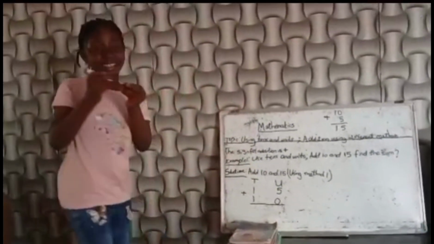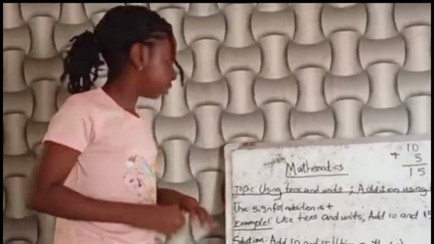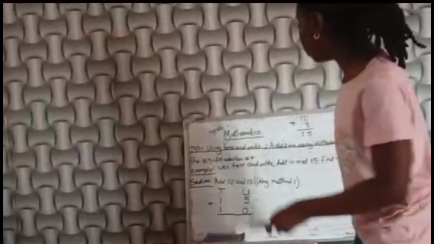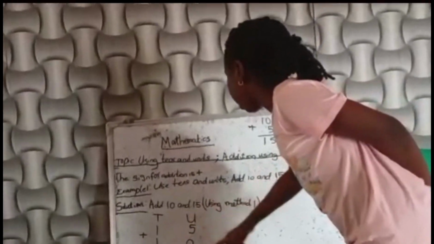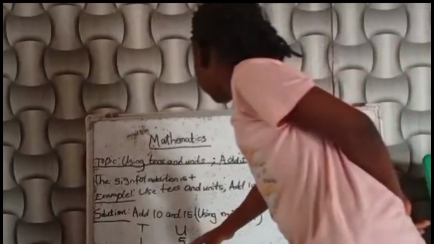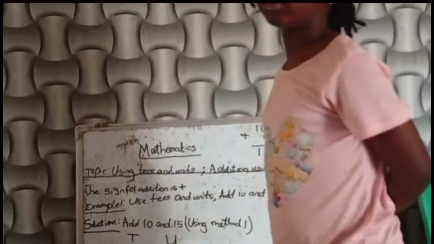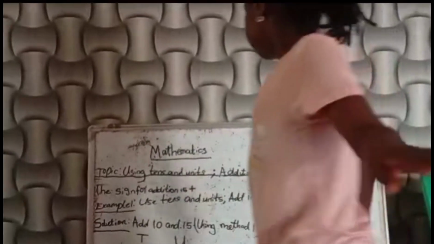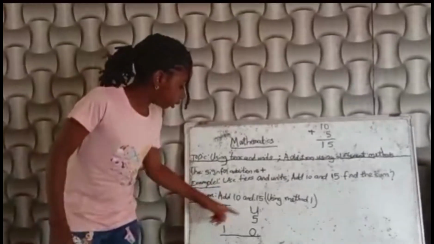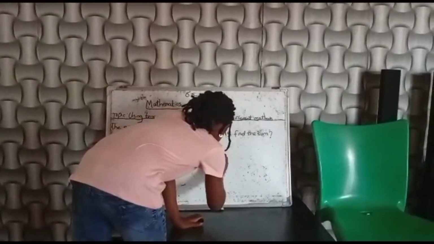Now we add. I hope guys you are getting this. It's very simple. Addition is very simple. Let's go. Now 5 plus 0. Find the summation if you add it to 0. So 5 plus 0. Now guys, let's continue to method 2. I'm just going to divide the board.